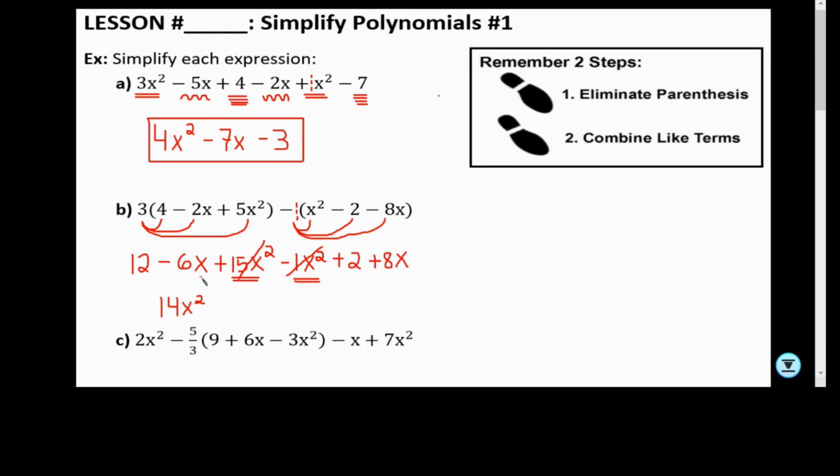The next that we need to combine is the terms with x, because this would be like x to the first. Even though you cannot see the 1, there's an invisible 1 there. So basically, the next one we combine is the terms with x. So negative 6 plus 8 would be positive 2x. And so we're done with those two. And we're left with 12 and positive 2. So 12 plus 2 is positive 14. So there we go. We got our answer for this expression.